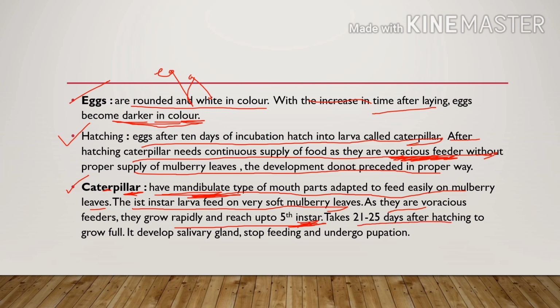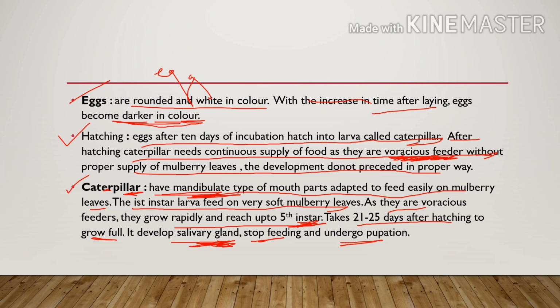Caterpillar takes 21 to 25 days to fully grow, right? After that it develops salivary gland, stops feeding and undergoes pupation. The salivary gland further helps during pupation, for the rupturing of pupa or for various purposes during the pupation, which we will discuss further.